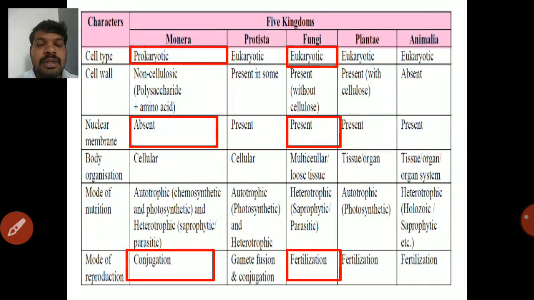So this table represents the important difference between Monera, Protista, fungi, Plantae and Animalia. In this, the important difference between Monera and fungi, that is prokaryote and eukaryotes. Monera comes under prokaryotic and fungi comes under eukaryotic. In Monera the cell membrane is absent. In fungi it is present. Then mode of reproduction is conjugation in prokaryote, fertilization in eukaryote.